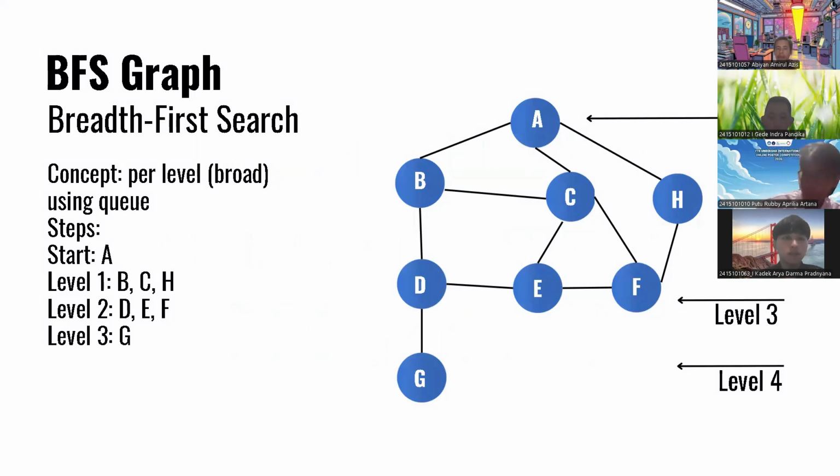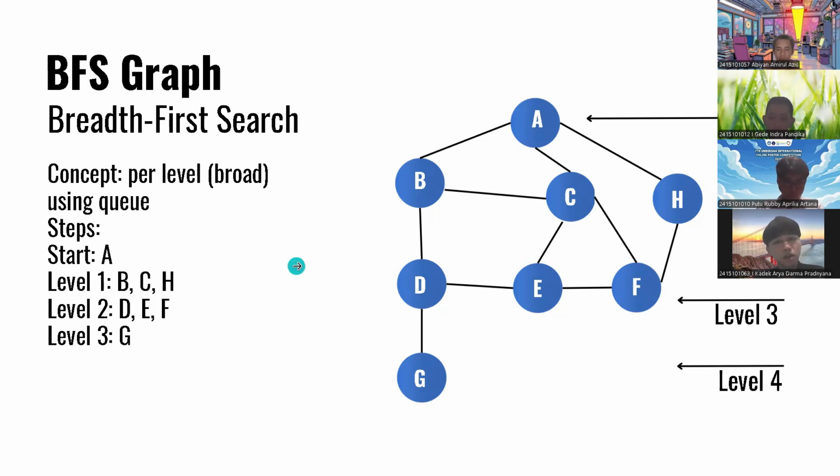All right, I will explain BFS in graph. My friend has explained BFS in binary tree. Now it's time to see BFS implemented in graph. You can see on the screen, breadth first search in graph. First, we need to know the context. The context is to process level by level, starting from level 1.